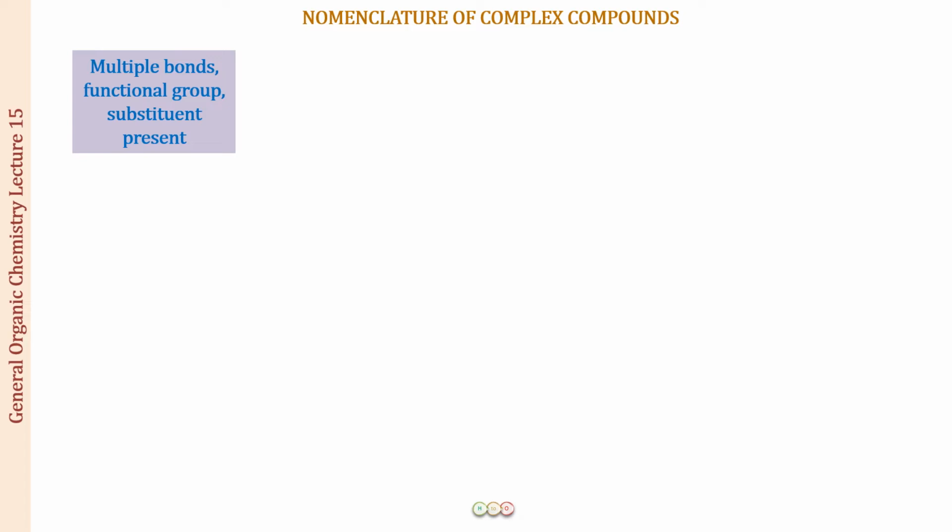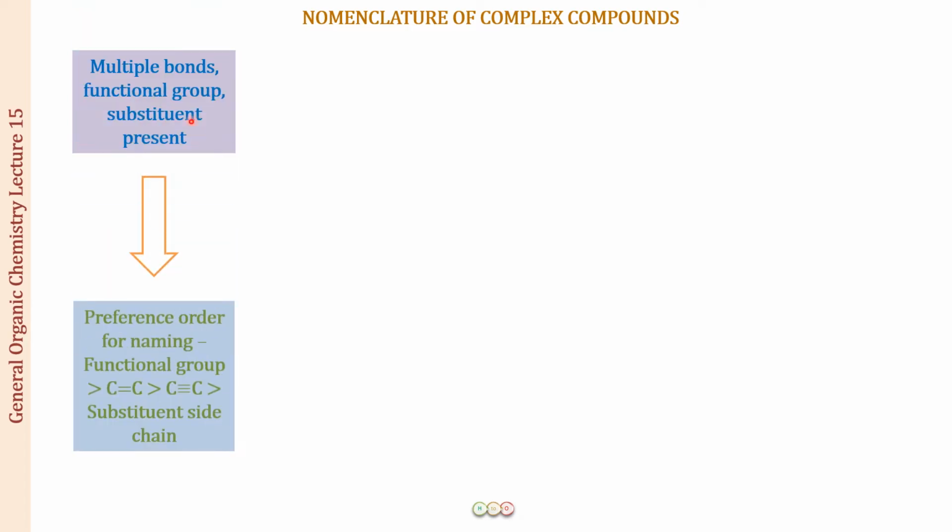So what are we going to do over there? We've just now learned what we are going to do. We are going to give preference first of all to the functional group, then to the double bond, to the triple bond, and then the substituent side chains.